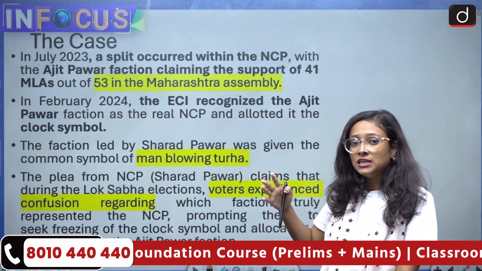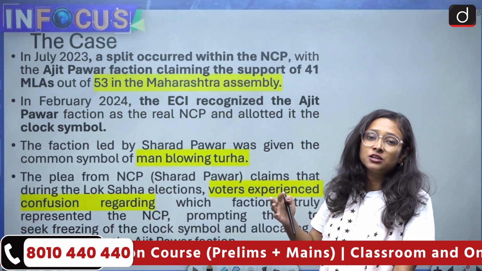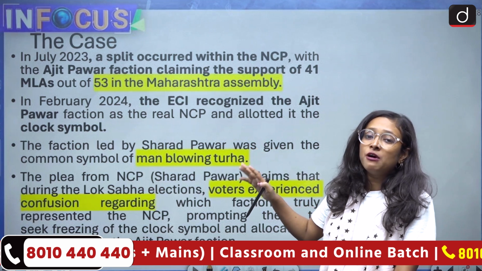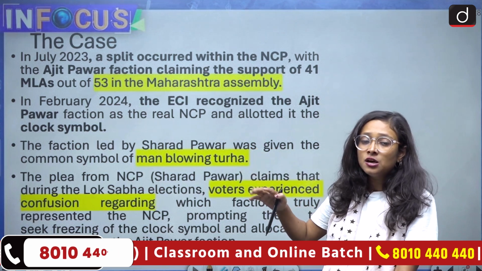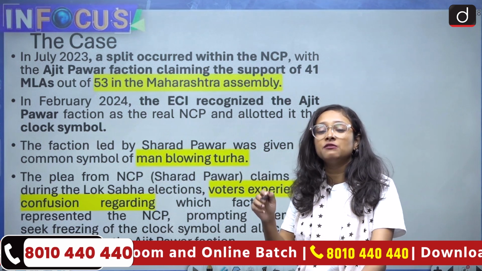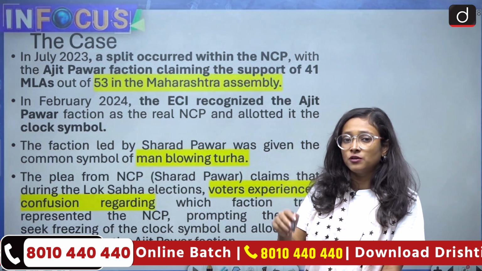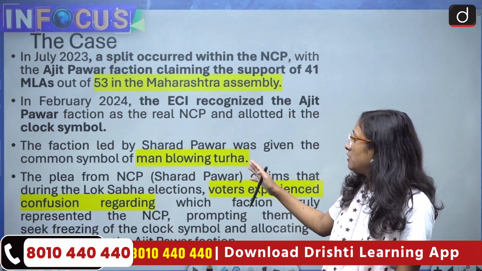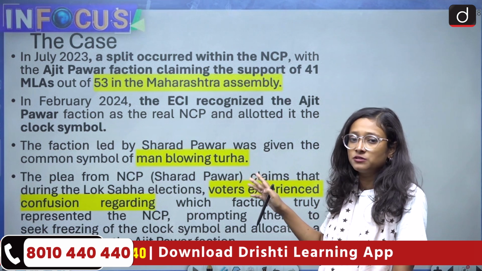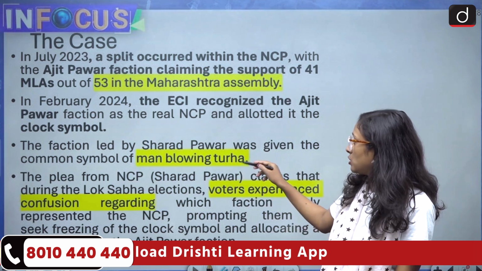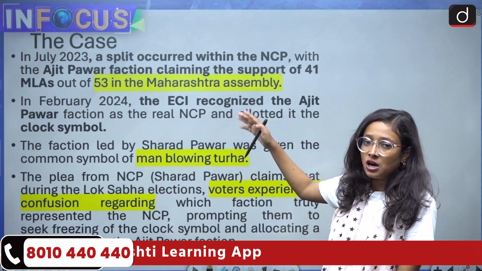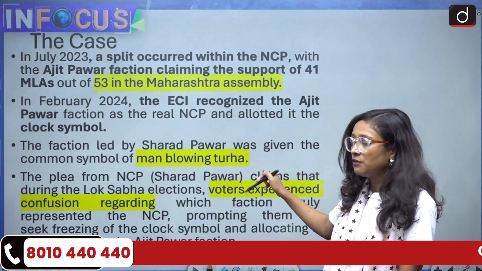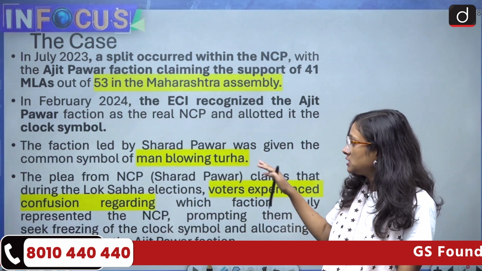We are also going to discuss the criteria for recognizing such a party, but the fact is that the Ajit Pawar-led faction has been recognized as the party and has been given the party's old symbol, which is the clock, for the Lok Sabha election. The Sharad Pawar faction got a different symbol, which is a man blowing a turha. So they got the clock, which was the earlier party symbol, and the Sharad Pawar-led faction got the man blowing turha, which is a new party symbol for the NCP.